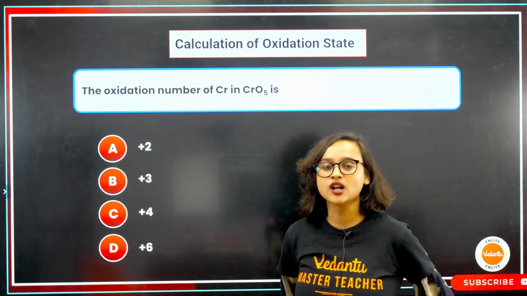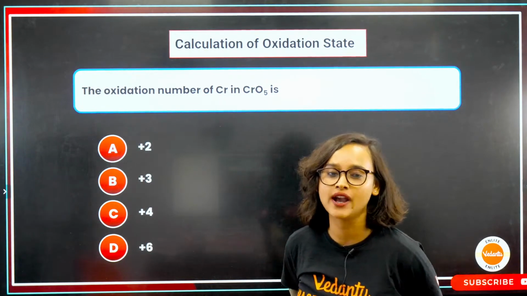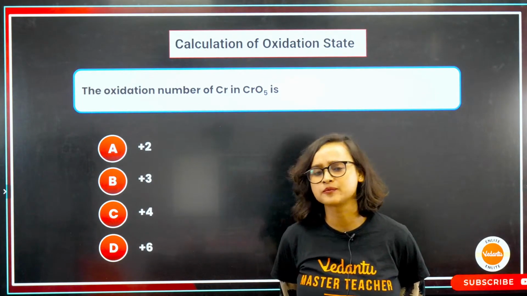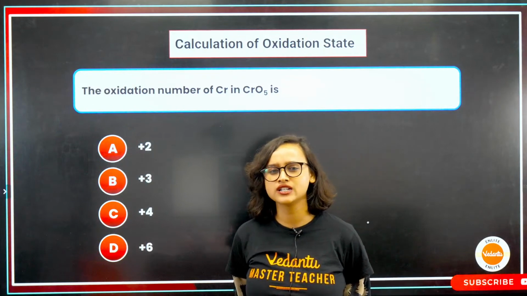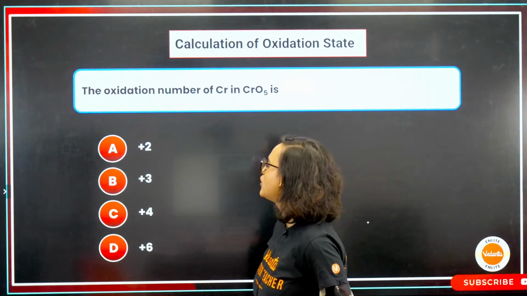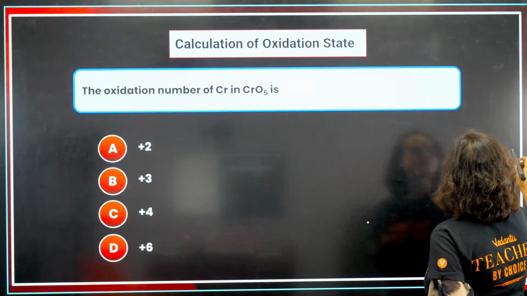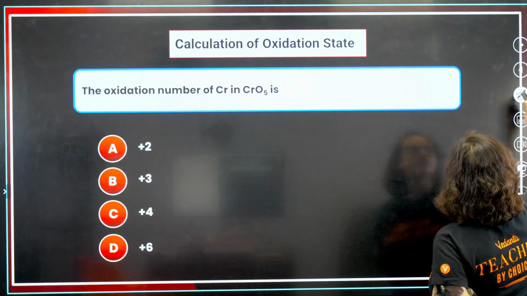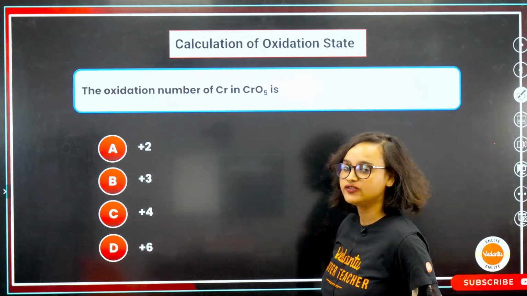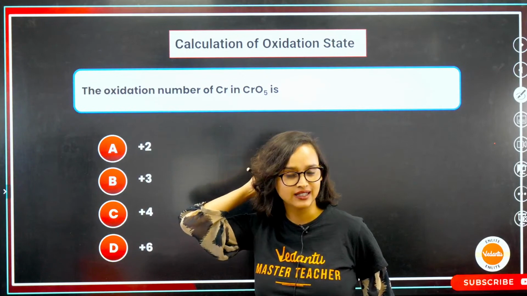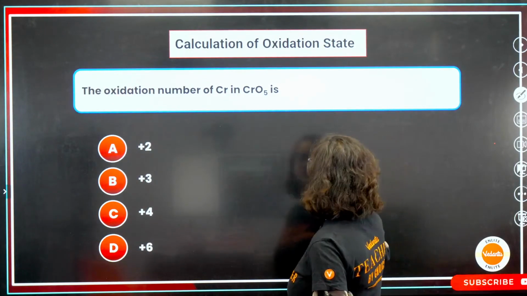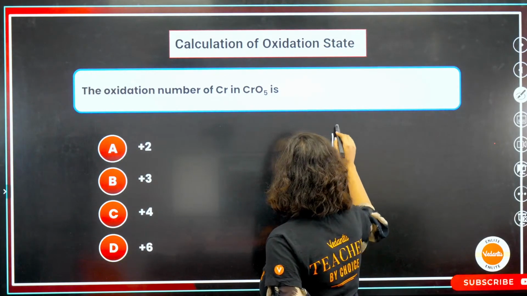What is the oxidation number of Cr in CrO5? Can you do the calculation directly? What kind of structure does it have? It has a butterfly structure, everybody. So this is your Cr.